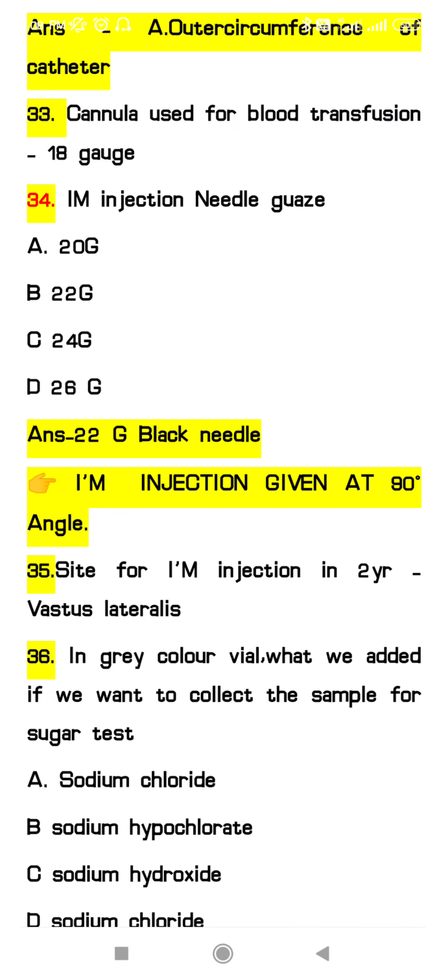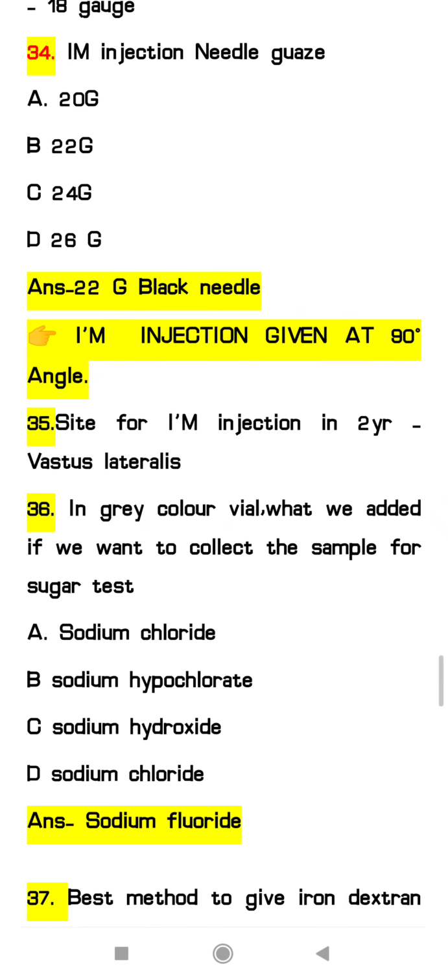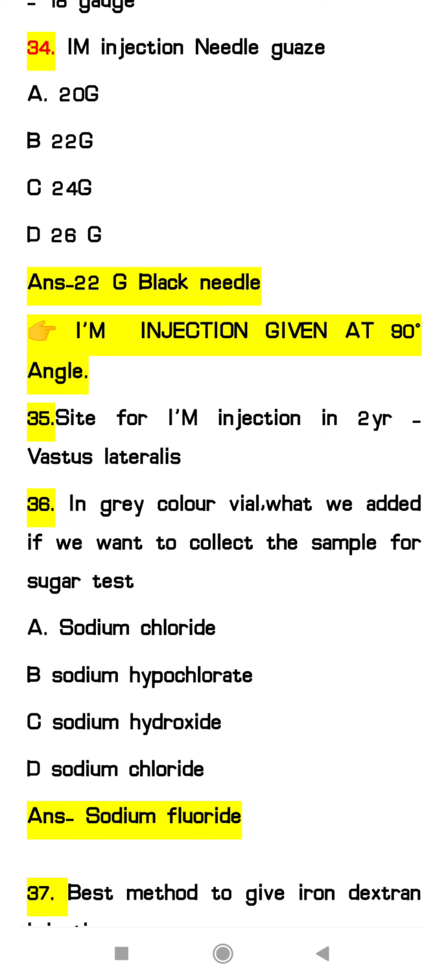34, that is IM injection needle gauge. So for IM injection needle gauge, that is 22, black color needle we are using for the IM injections. And one more question regarding the IM only. So it has asked the IM injection is given at which angle. So that is 90-degree angle. So you can say that for the IV injection we are giving at 25-degree, intradermal at 15-degree and subcutaneous at 45-degree.